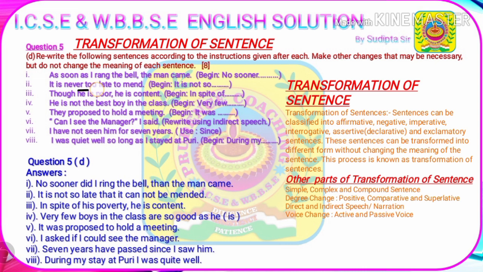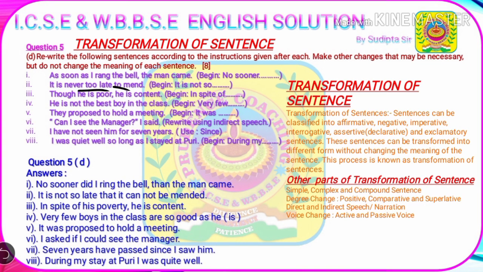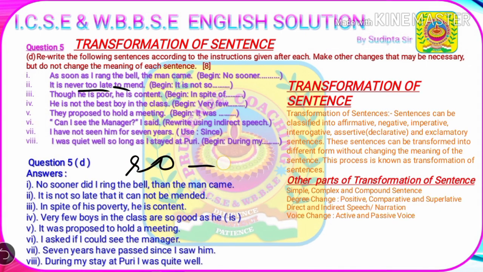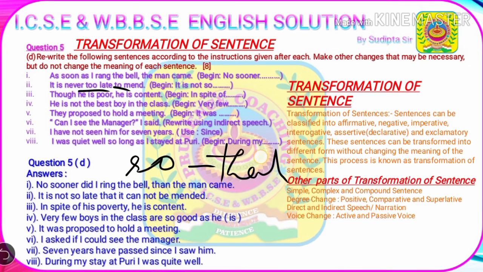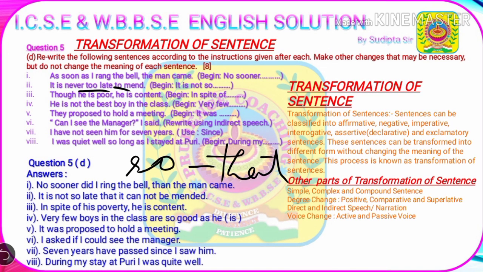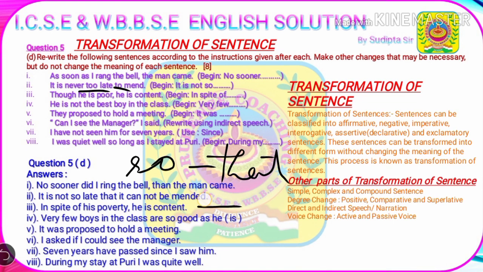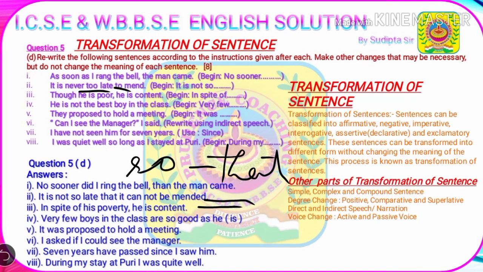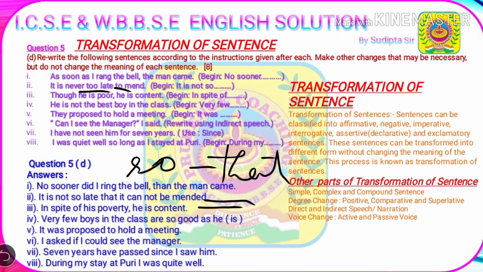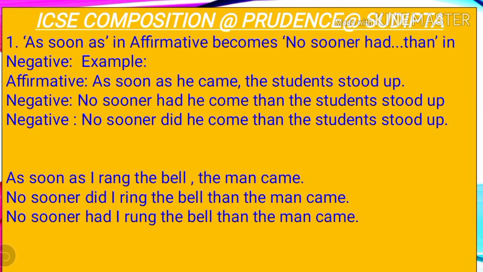The second question is, it is never too late to mend. Begin with, it is never so. Students, when there will be too and to together, that means we will have to transform this sentence using so that. Now understand the use of so that with the answer. It is never so late that it cannot be mended. Students, you can see that while we are transforming it using so that, the sentence is becoming negative.